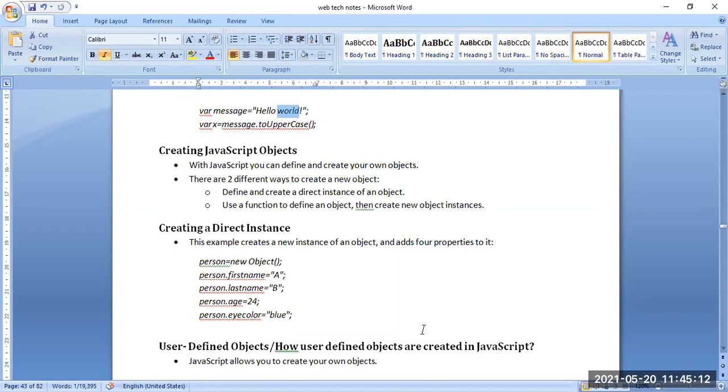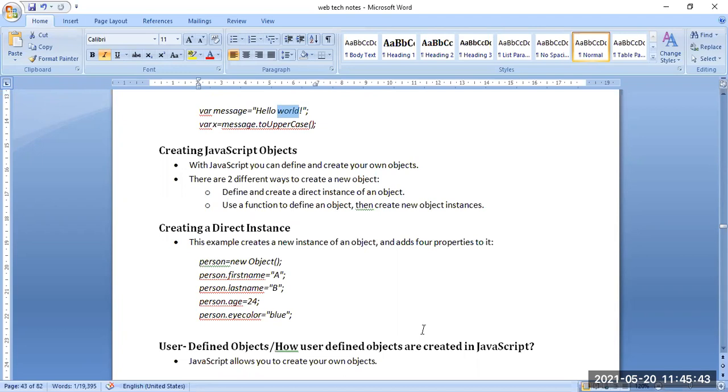So person dot first name, we are putting the value as a, person dot last name putting the value as b, person dot age, the number given is 24, person dot eye color is blue. We have mentioned the object name, that is person, and the properties. By this process, we are creating an object with direct instances.